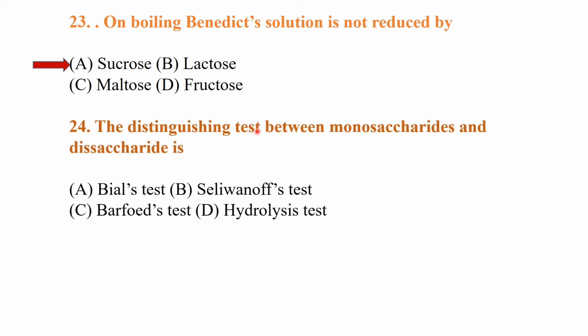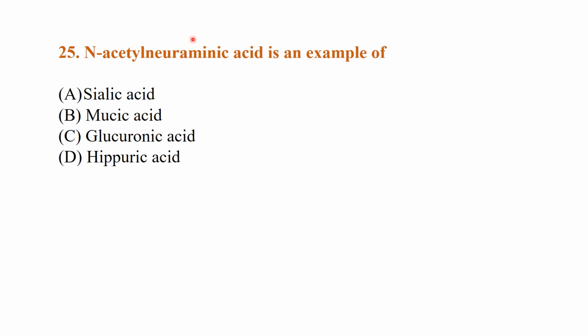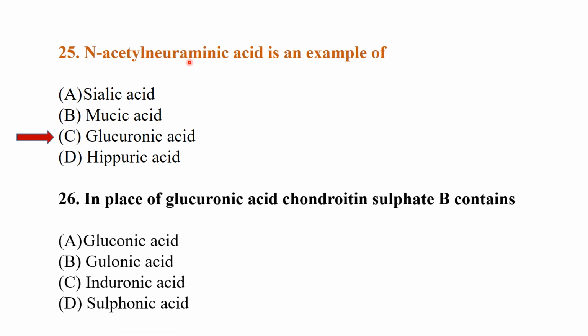The distinguishing test between monosaccharide and disaccharide is Barfoed's test. N-acetylneuraminic acid is an example of a sialic acid. In place of glucuronic acid, chondroitin sulfate B contains iduronic acid.